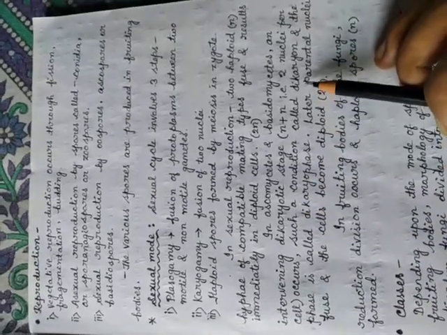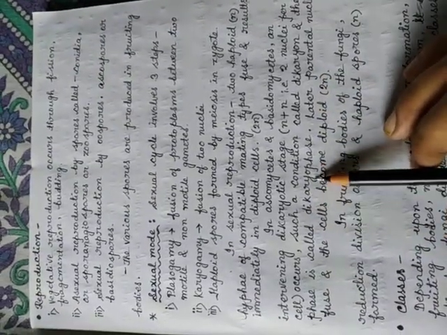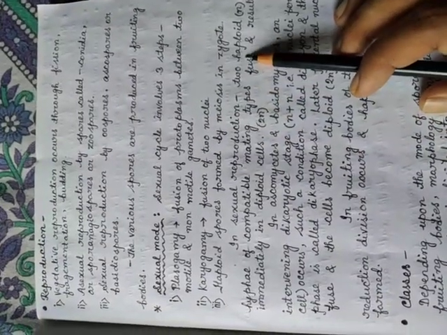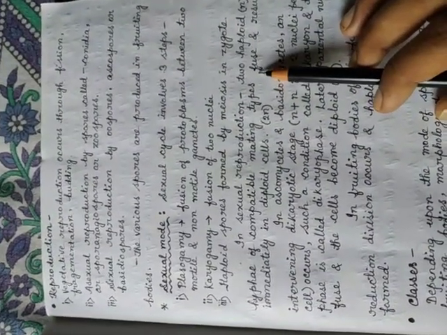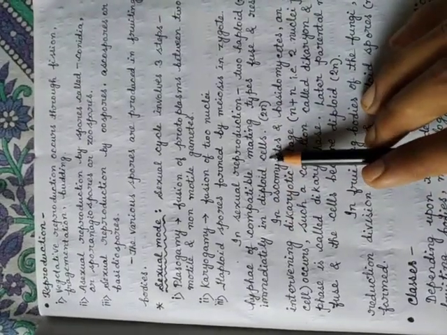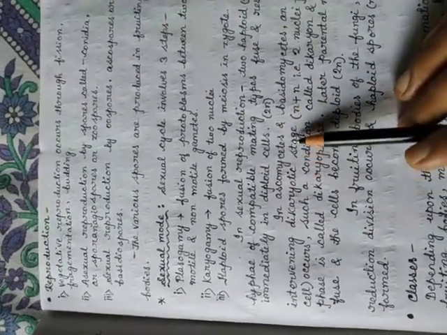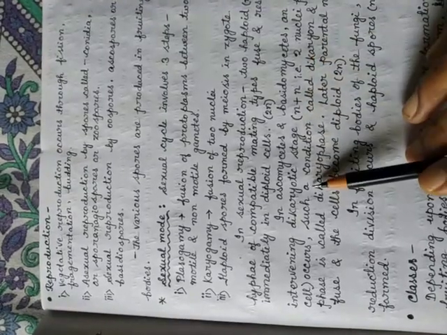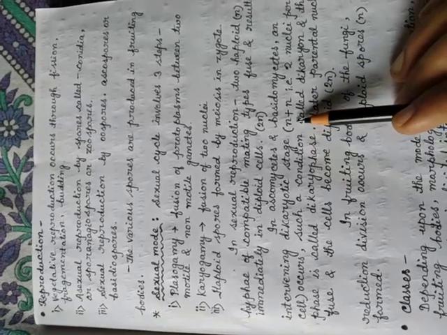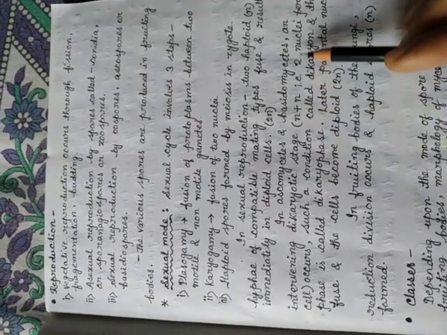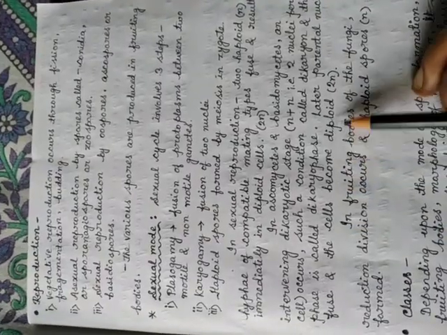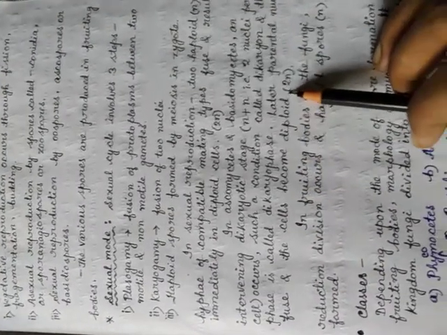This condition is known as dikaryon, and the phase is called dikaryophase. Later the parents' nuclei fuse and the cells become diploid.